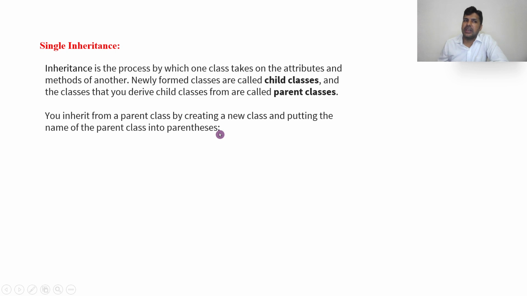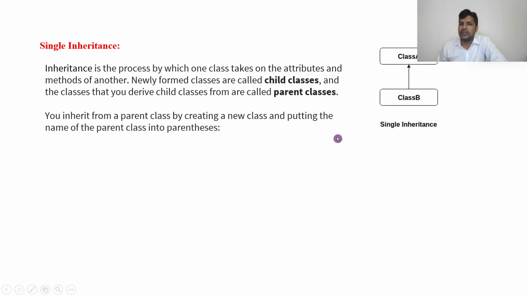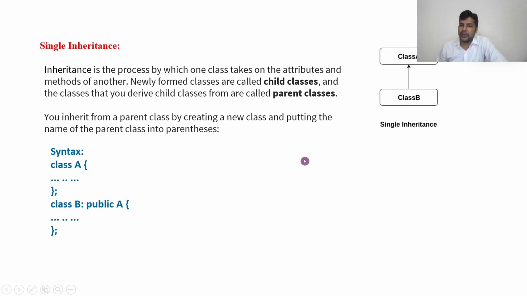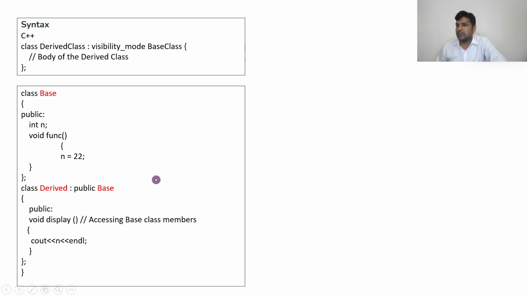First, single inheritance. Inheritance is a process by which one class takes the attributes and methods of another class. So the newly formed class is called the child class, and the class from which the child class is derived is the parent class, as we discussed just now. Here you can see A and B: B is a derived class, A is a parent class, and here we write a colon, and public is the visibility mode.